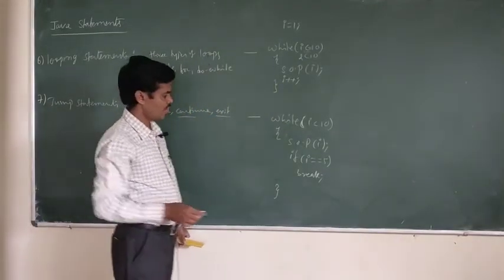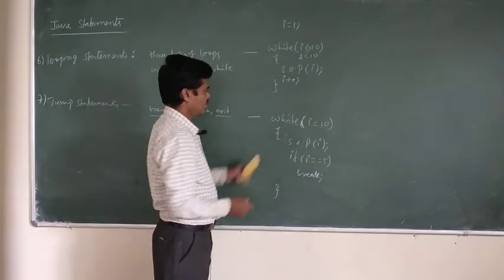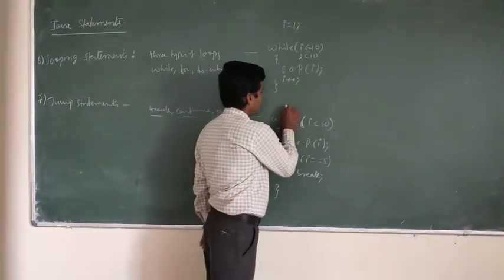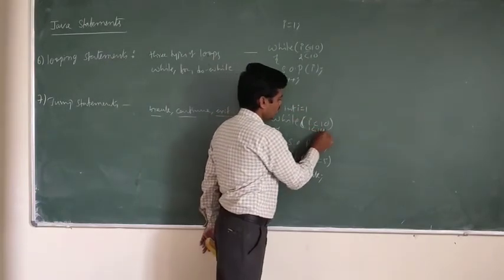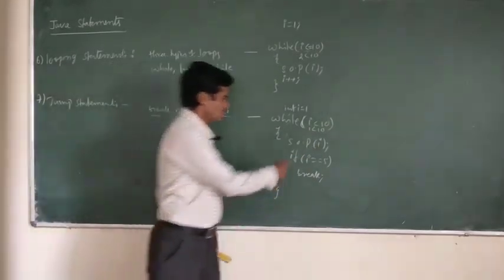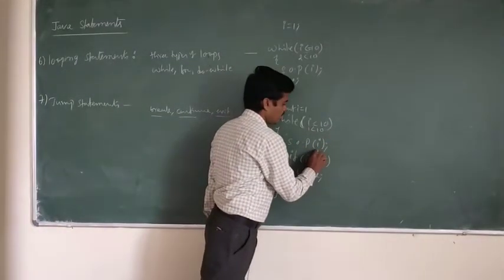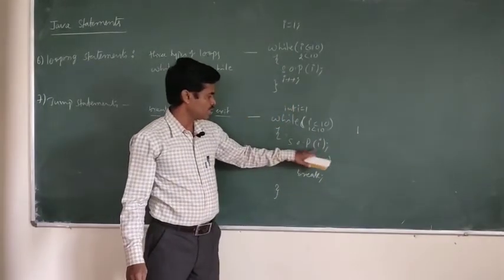I is equal to 5, break. See, for example, initially you take I value integer, I is equal to 1. Now 1 is less than 10. What? 1 is less than 10 is what? True. Condition is true. Then it will display the System.out.println(I). What is I value? 1. 1 will be displayed. Now check the condition.